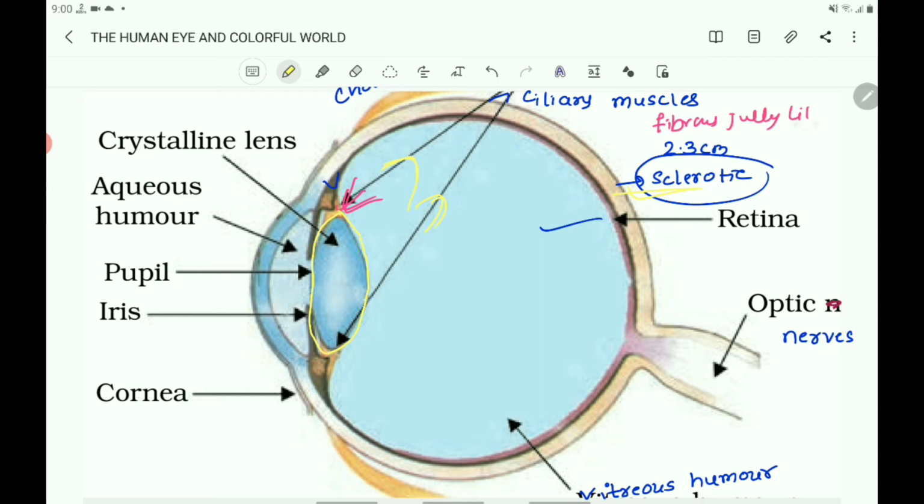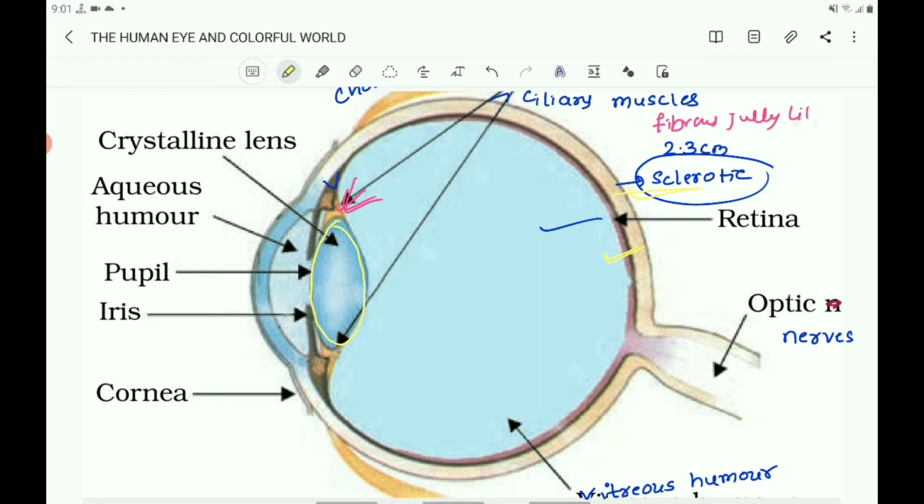Why must the focal length of the lens change? That is according to the distance of the object, and you know that we can't change the screen of the eye. We can't change the position of the retina of the eye. So the focal length of the lens must be changed according to the distance of the object. The focal length can be changed by ciliary muscles. So ciliary muscles help the lens to change its focal length according to the distance of the object.